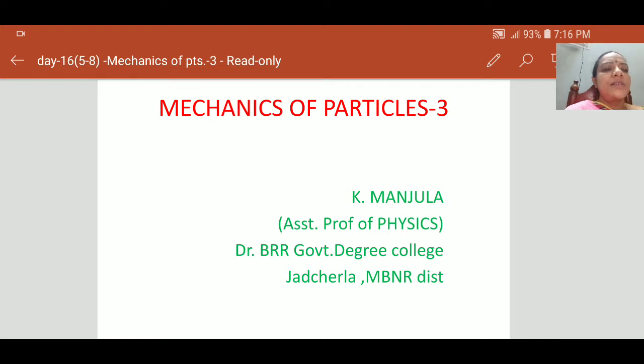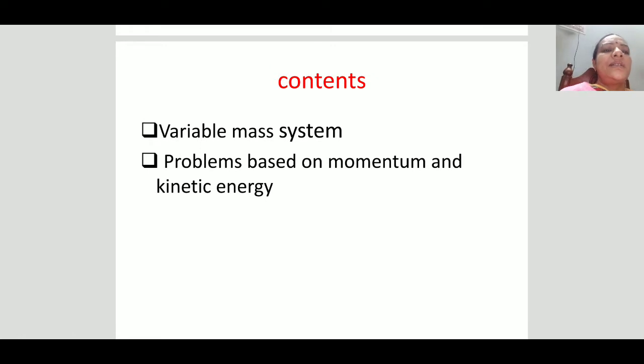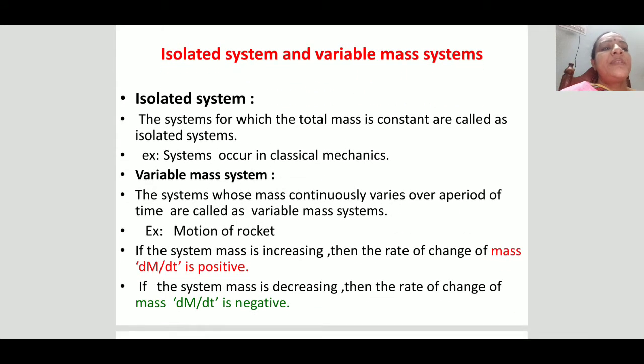Coming to today's class, in this class, I am going to discuss these contents you are observing, that is variable mass system and isolated systems, and some problems based on momentum and kinetic energy, as we have completed the concepts of momentum and kinetic energy. Let us discuss step by step. First of all, let us take the isolated system and variable mass system.